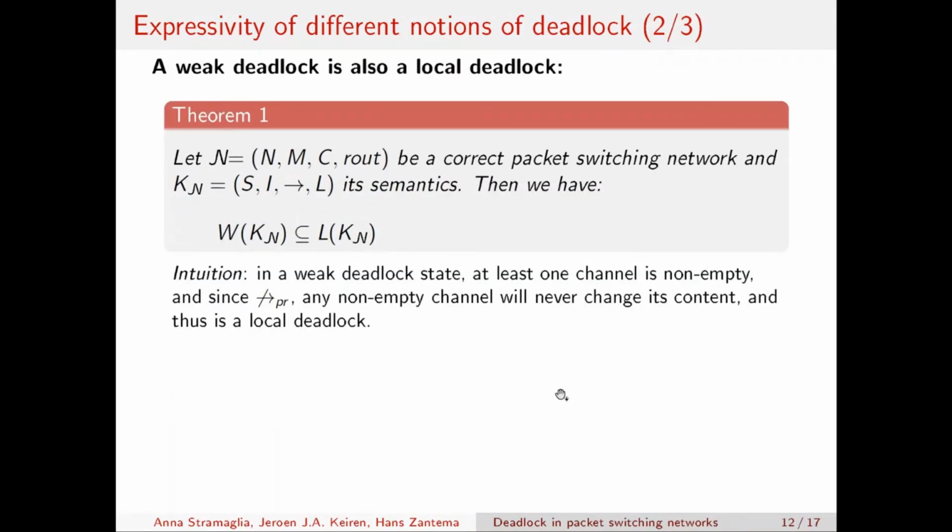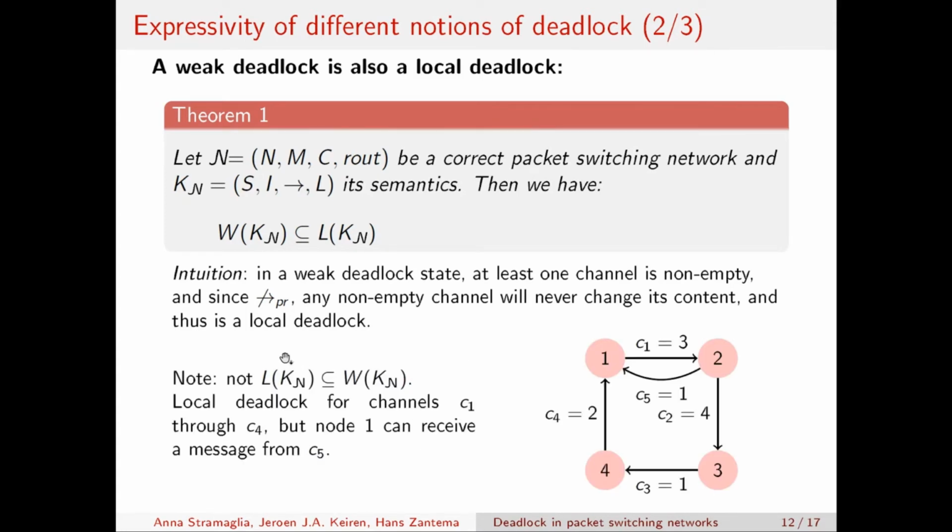So now that we have shown that having a weak and local deadlock doesn't imply that a global deadlock exists, which is then the relation between weak and local deadlock? Well, we have formalized two theorems about this, and this is the first one. So given a correct packet switching network and its semantics, we can state that a weak deadlock is a local deadlock. And the intuition behind the proof of this theorem is that in a weak deadlock state, there exists at least one channel which is non-empty. And since no transitions of type process and receive can be taken because of the definition of a weak deadlock state, any non-empty channel in the packet switching network will never change its content again. And this is the exact definition of what a local deadlock is.